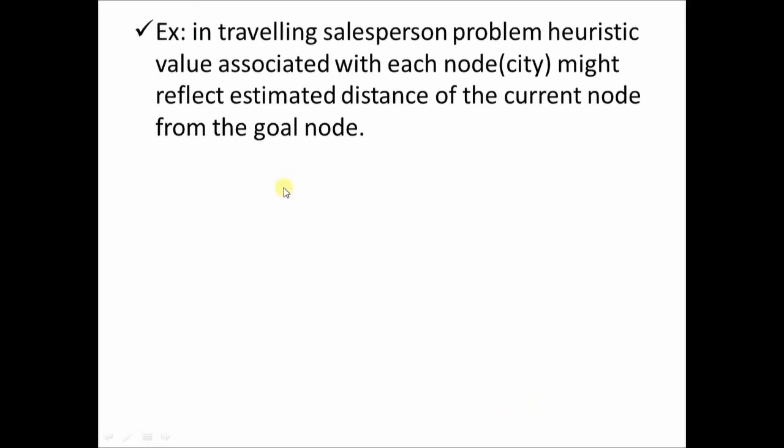An example of such a state space is the traveling salesperson problem. We have already addressed this in the previous lectures, wherein there is a salesperson who is supposed to visit a set of cities in the optimal amount of time or with a minimum cost. So in the traveling salesperson problem, the heuristic value associated with each node or city might reflect the estimated distance of the current node from the goal node.